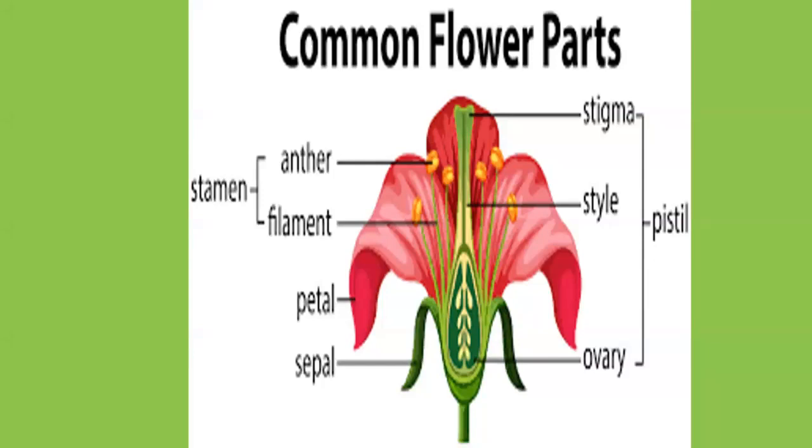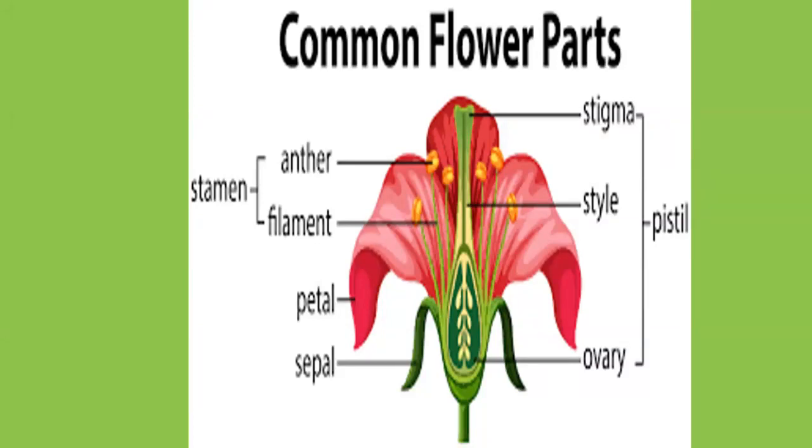Next part of the plant that is very important is the flower. Flowers are the most beautiful parts of a plant. Different plants have different types of flowers. Flowers are of different sizes, different shapes, different colors. Some flowers have different smells also, but some of the flowers do not have any smell.